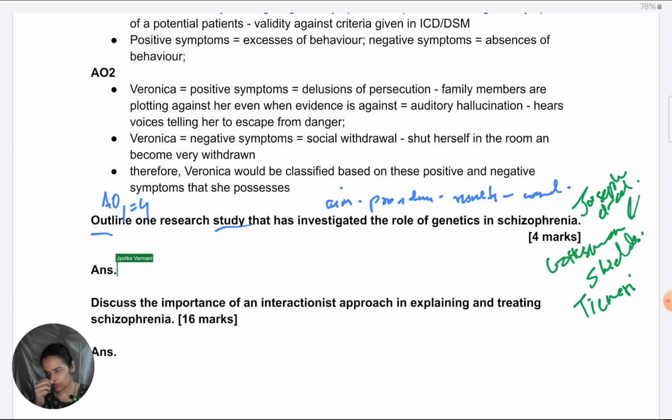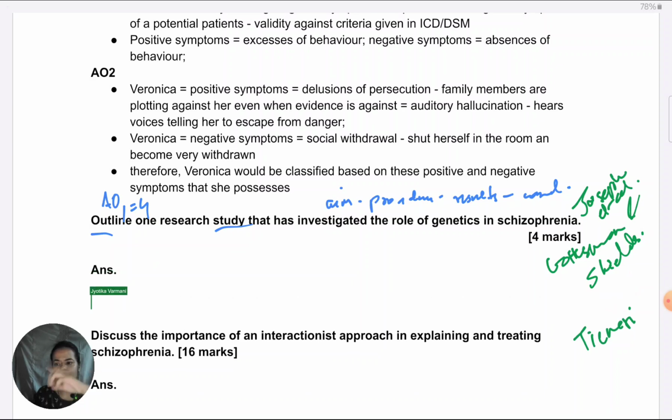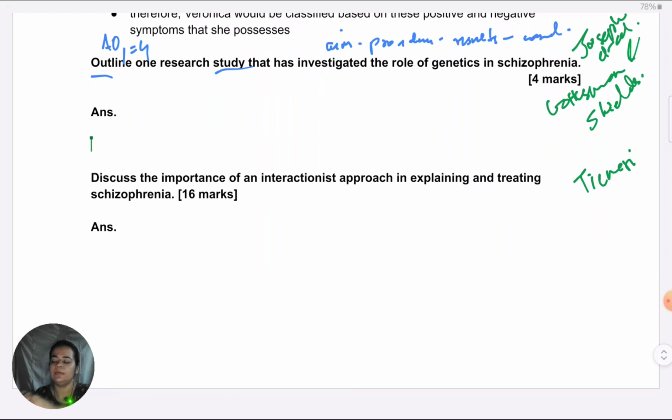Okay, I will take Gottesman and Shields because, as I said, that's the most popular one, and I do find it the most effective one. In the paper, do not make different sections, because we always practice research studies this way, aim, procedure, and all. Many students try to write that way in the paper. Write in continuous paragraph format.